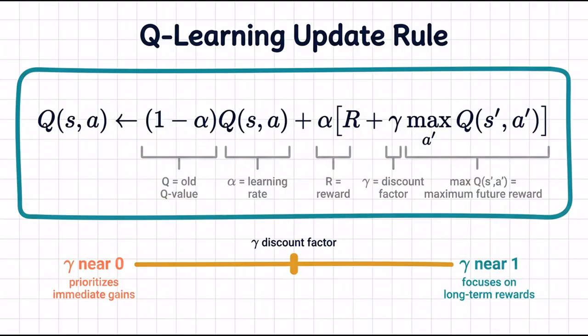Here, new Q is the updated value, Q is the old value, alpha is the learning rate, reward is the feedback, gamma is the discount factor for future rewards, and max Q is the maximum future reward in the next state S prime. The discount factor, gamma, controls the agent's foresight. A value near 0 makes it prioritize immediate gains, while a value near 1 makes it focus on long-term rewards.